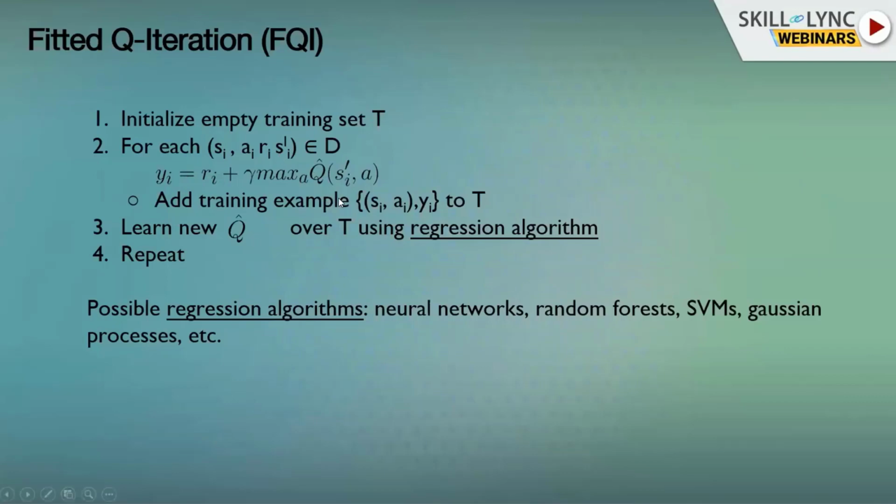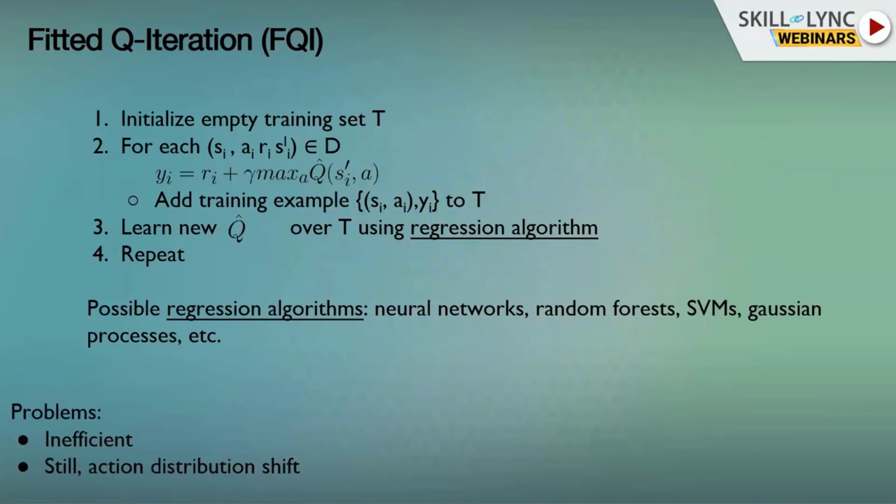We're going to create a training set whose examples are the states and actions. The targets are going to be these y_i's, the R_i plus gamma max of the current Q. And we're going to train this using some regression algorithm. It could be a neural network, random forest, whatever you want, to learn a new Q function. And then we'll repeat this process. Again, we would make new targets, R_i plus gamma times the new Q, and again train on the data set, so on and so forth until we converge.